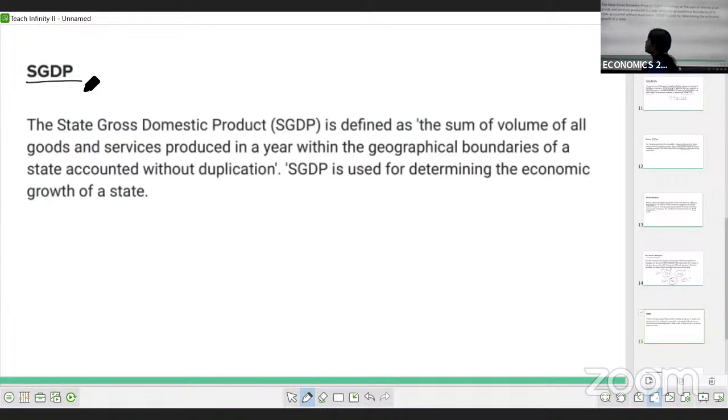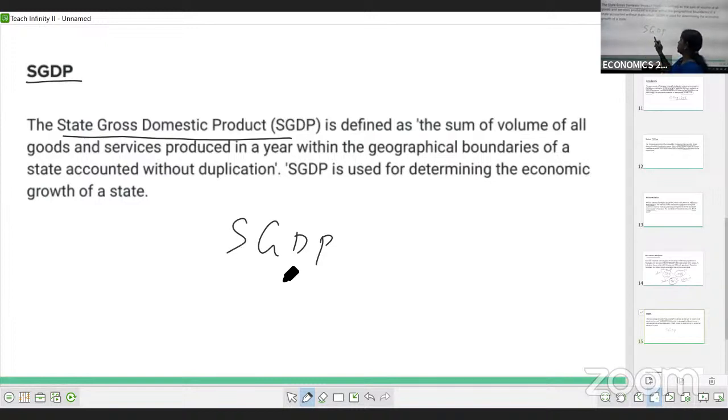SGDP stands for State Gross Domestic Product. If we know GDP, it is Gross Domestic Product. If you are talking about the state, then you write S: State Gross Domestic Product. So simple, no?